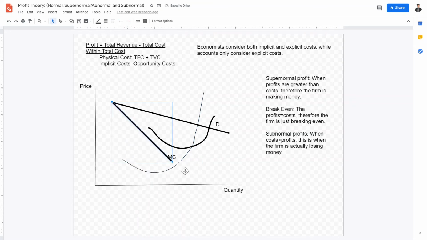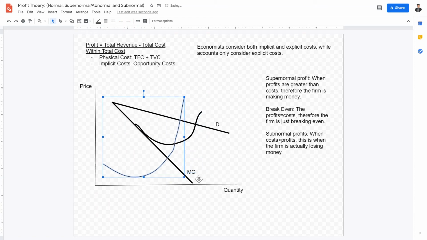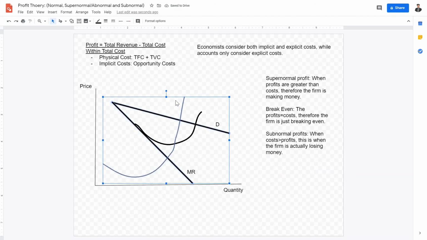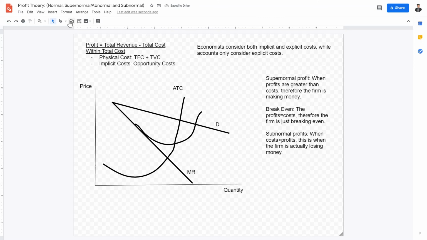So now that we have these things down, let me extend the marginal cost a little bit further. Get you down, get you around here. Now it is important to make sure that the marginal cost curve is intersecting the ATC at its lowest point. So this is the average total cost, ATC.